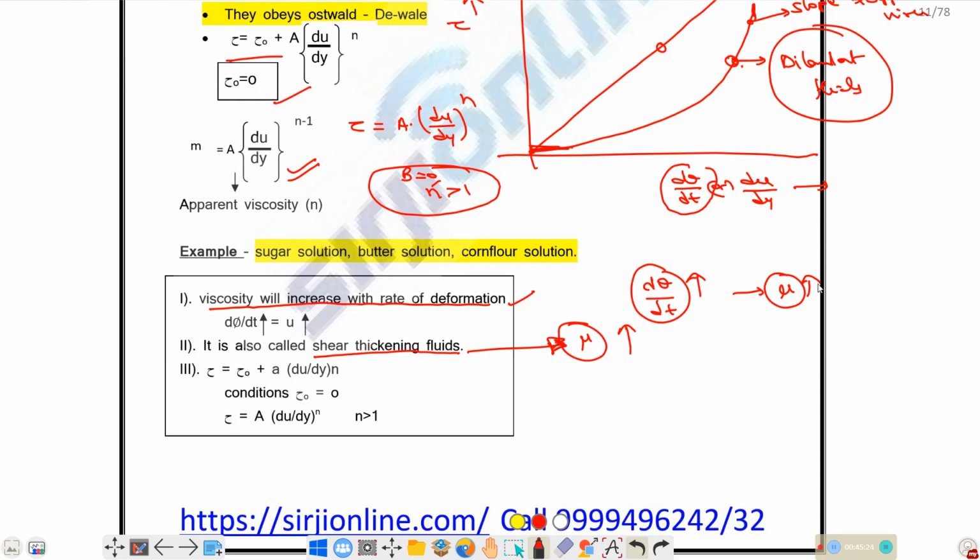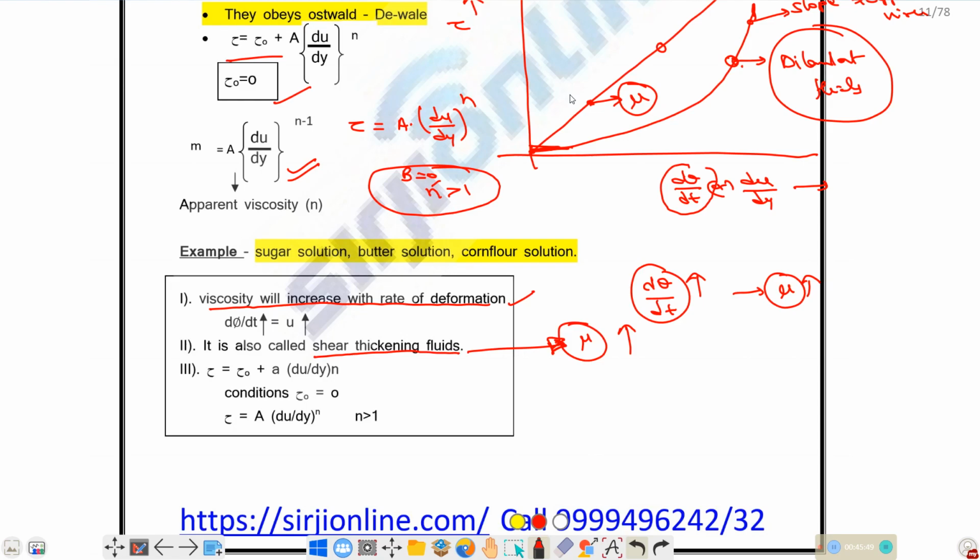I have one question for you. What is the apparent viscosity of the Newtonian fluid? The apparent viscosity of the Newtonian fluid is nothing but dynamic viscosity. Why? The apparent viscosity is nothing but the slope of the curve. Here the slope of the curve is constant, which is mu. So apparent viscosity will be equal to dynamic viscosity for Newtonian fluids.